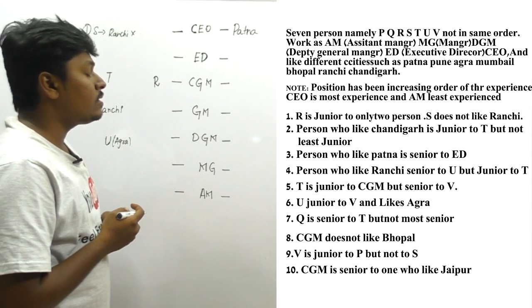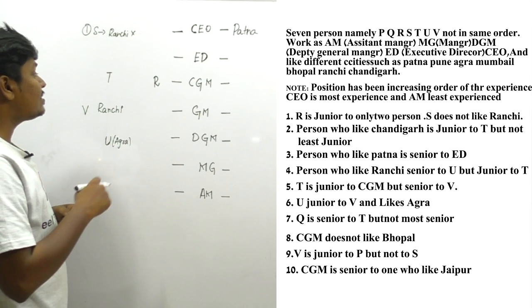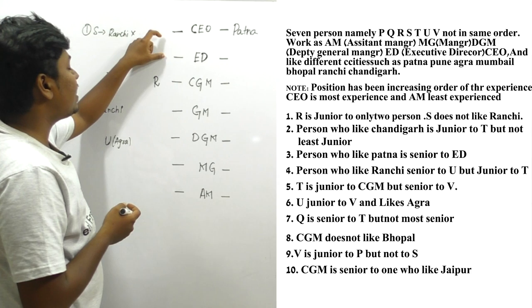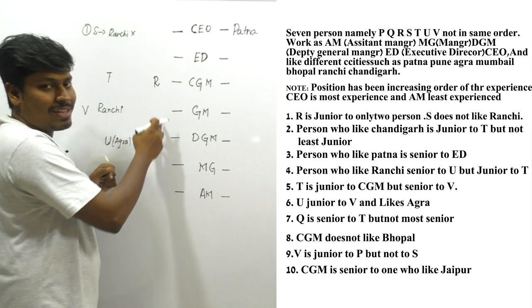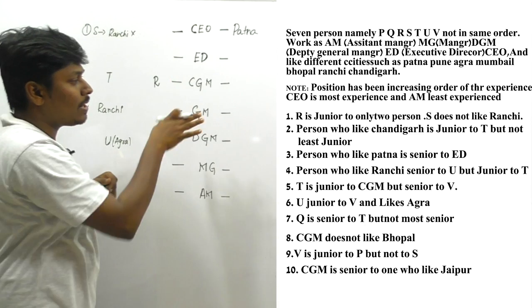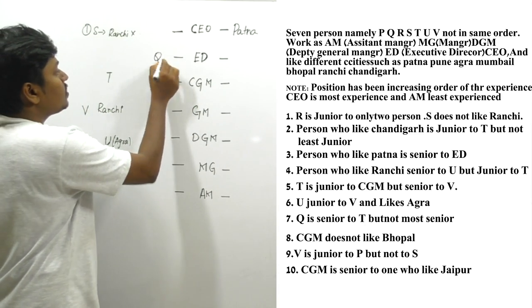Q is senior to T. Oh my god, friends, they have said that the person Q is senior to T. We clearly know that T should come either here or here. So I can clearly say that Q should come either here or here. And they have said that, but not the most senior. So I can definitely say that Q should come here.